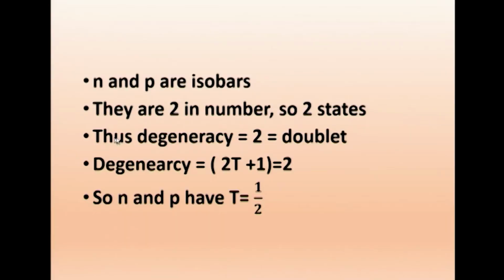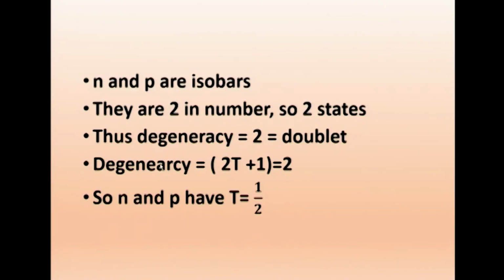Because there are 2 states, we say the degeneracy is 2. Degeneracy means the same particle showing in 2 different states. It is equal to 2 because there are 2 states. Therefore it is a doublet. Neutron and proton form a doublet: 2 particles with the same mass. Generally, degeneracy equals 2T plus 1, where T is the isospin.